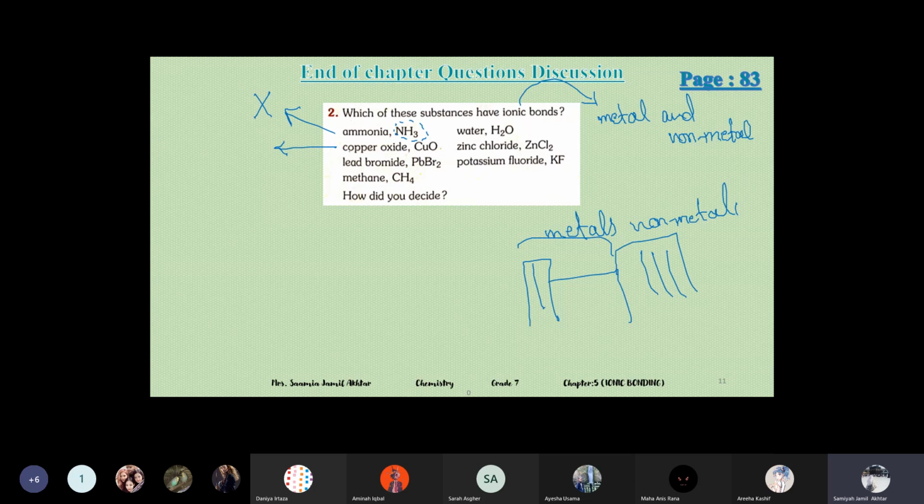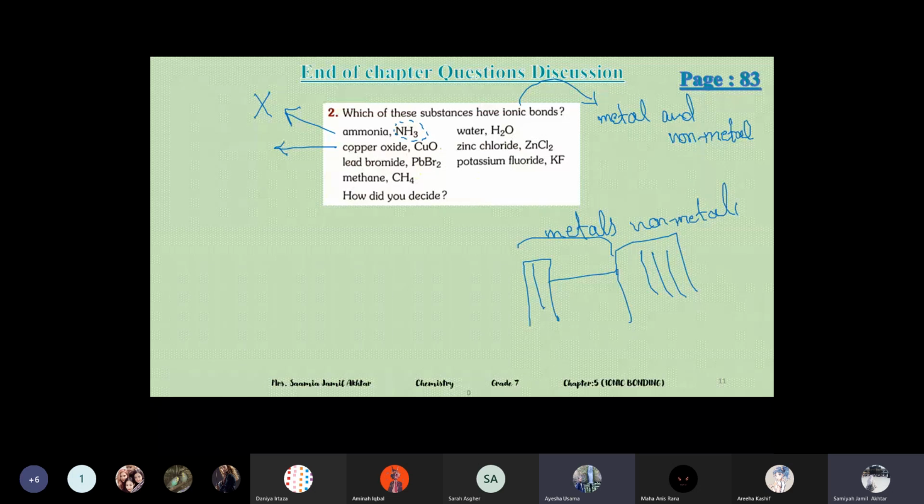Okay, so for a compound, you have to see which elements it is made up of, which type of elements are present. If the elements are one metal and one non-metal, it means that they have an ionic bond. Otherwise, no. Okay, copper oxide is an ionic bond.